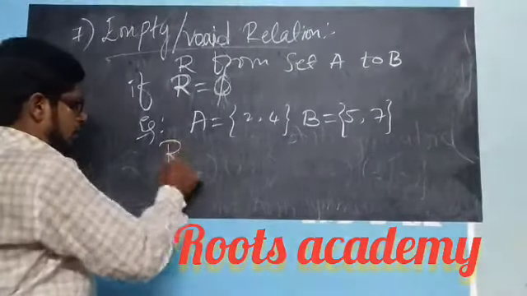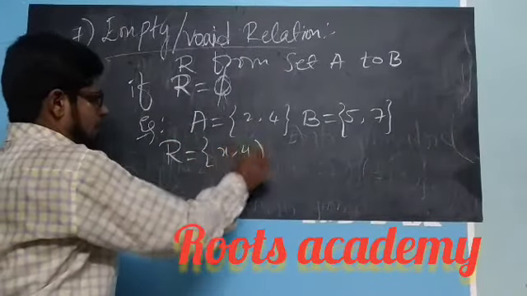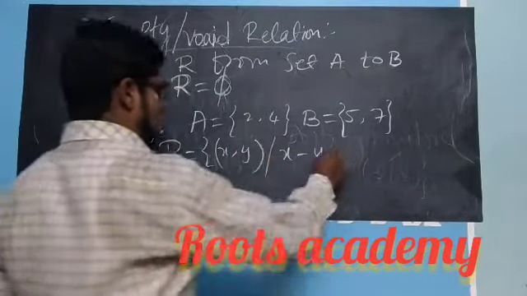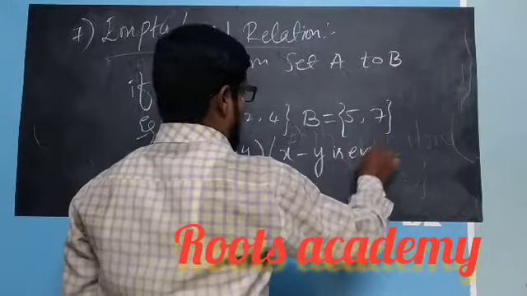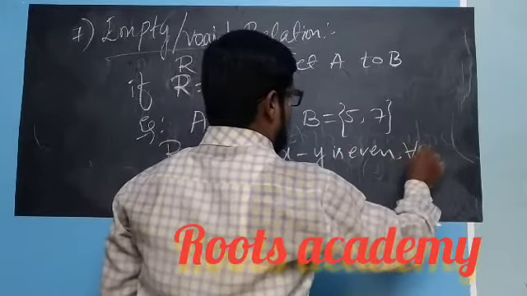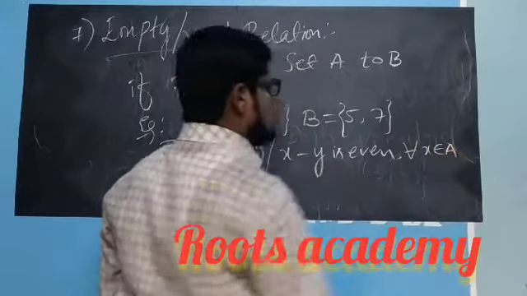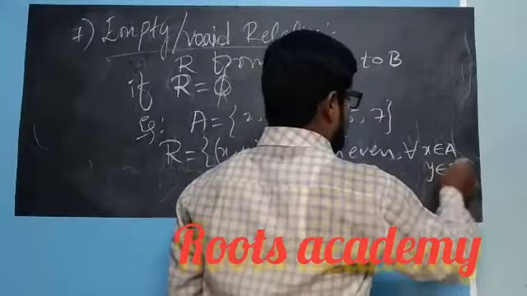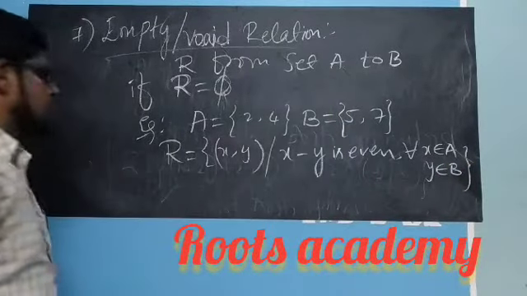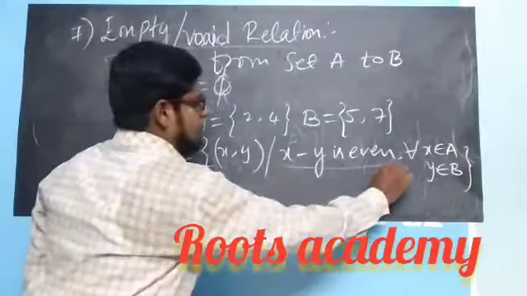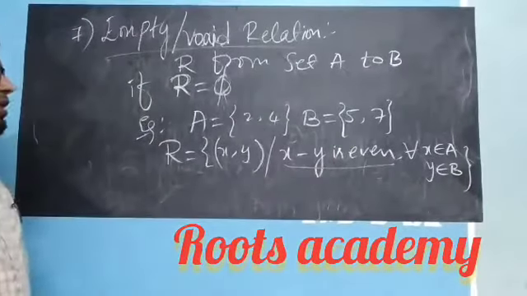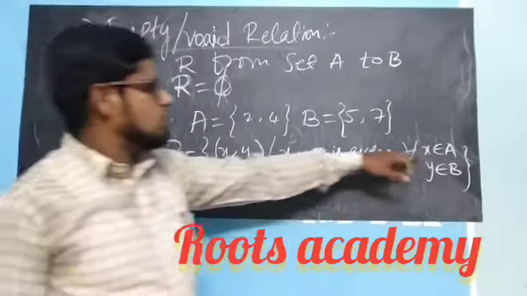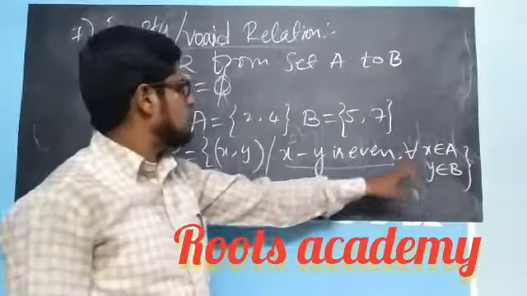Then the relation here is (x, y) such that x minus y is even, for all x belongs to set A and y belongs to set B. So the relation is: x minus y is even, where x belongs to set A and y belongs to set B.